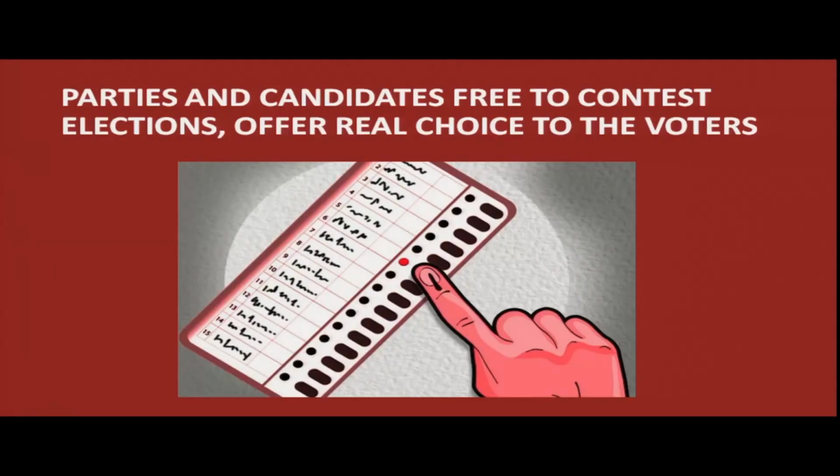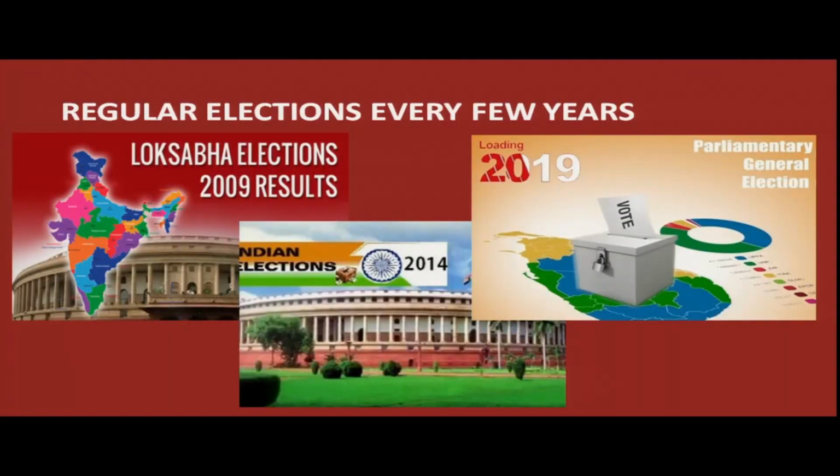Secondly, parties and candidates should be free to contest elections and they should offer some real choice to the voters. Elections have to be held at regular intervals so that people have a choice whether they want to continue with the same party or change their government.